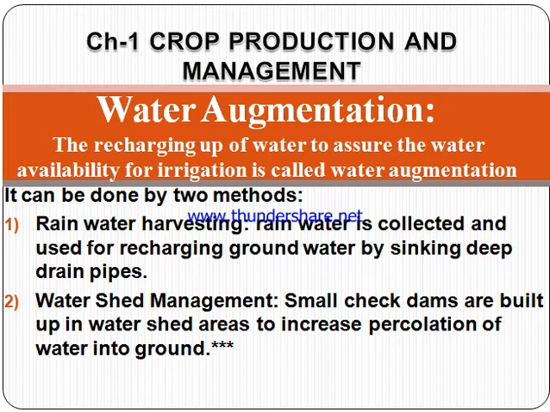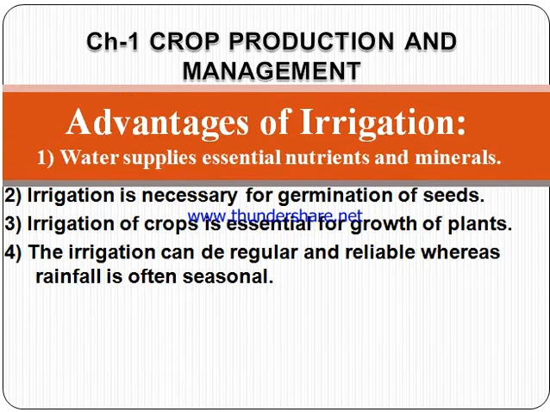That is, we can use manholes and put pipes, and these manholes allow all the rainwater to go inside the ground, which helps in recharging of the groundwater. Next is watershed management. Small check dams are built in watershed areas to increase the percolation of the water into the ground. This also helps in water augmentation.